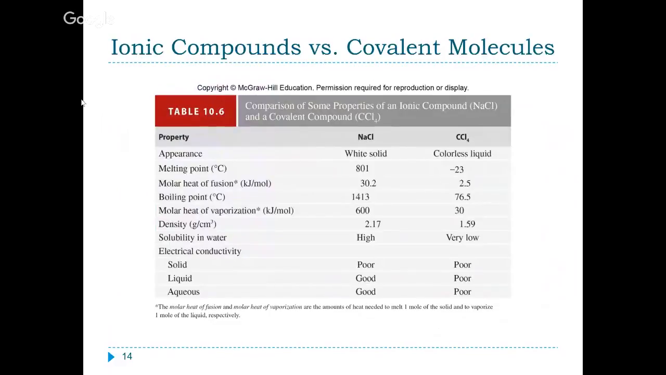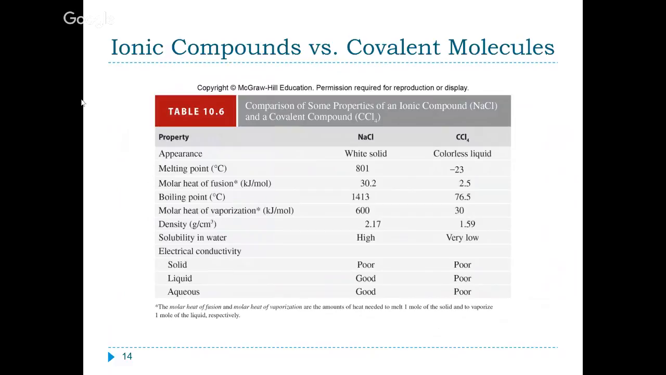So in this last slide, I just wanted to compare ionic compounds versus covalent molecules, just to give a brief overview, or a summary, I guess, between the two. So ionic compounds are solid at room temperature, whereas covalent compounds can be solids, liquids, or gases. The melting points of ionic compounds are going to be much higher comparatively to covalent compounds, right? 801 degrees Celsius versus -23. Heats of fusion for ionic compounds are higher.